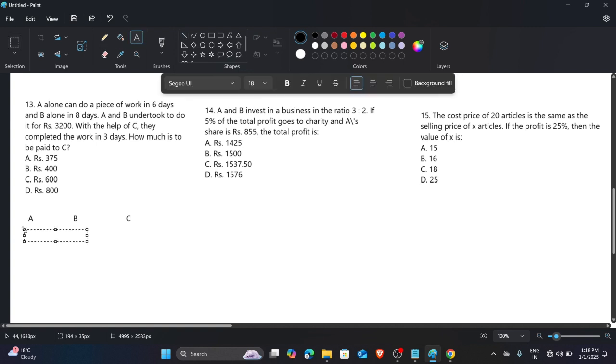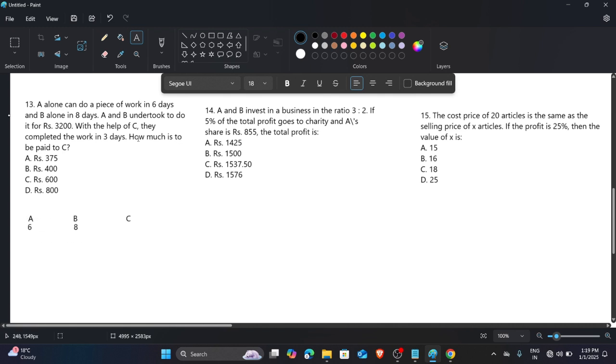So A does the piece of work in 6 days, and B does the same work alone in 8 days. So this is the efficiency they have.